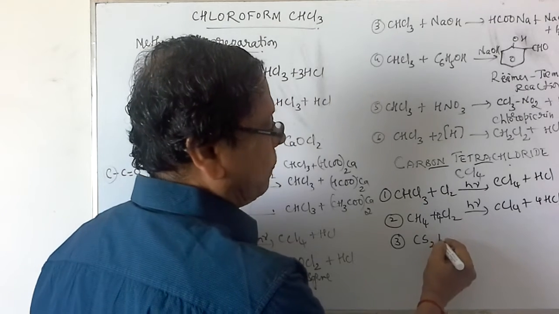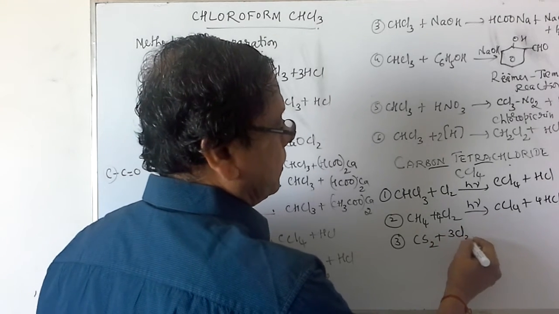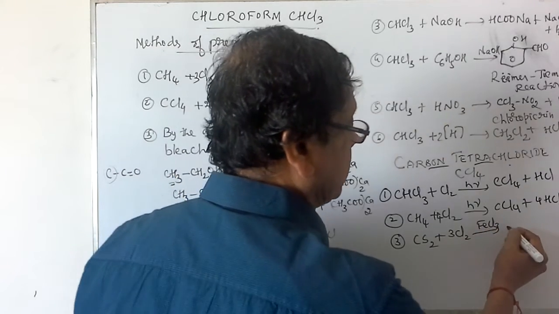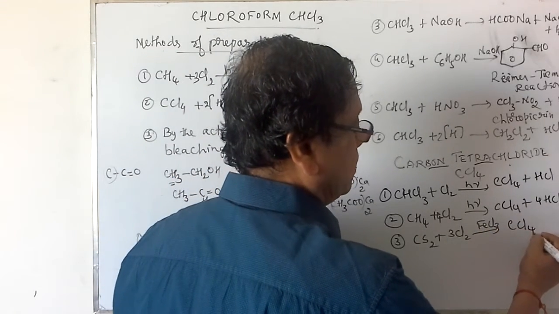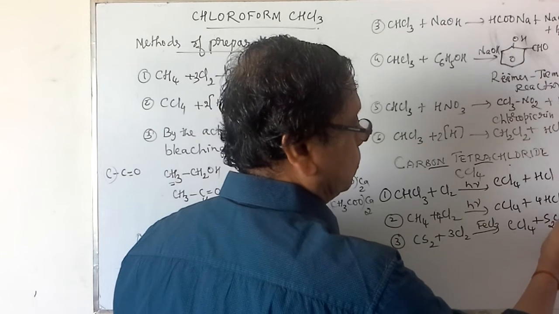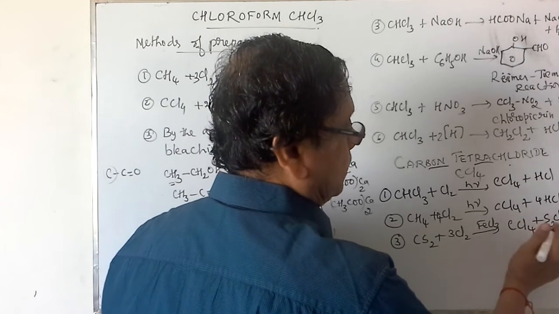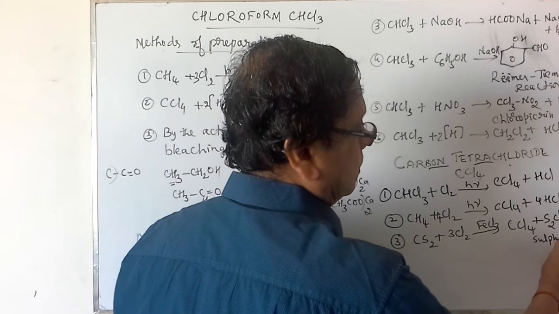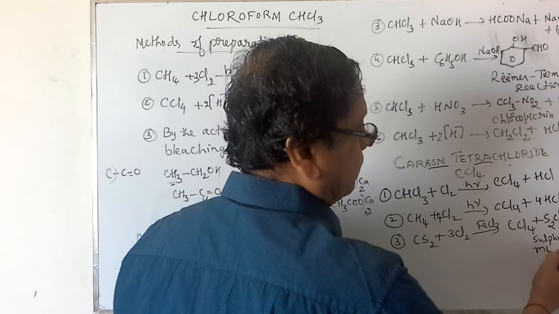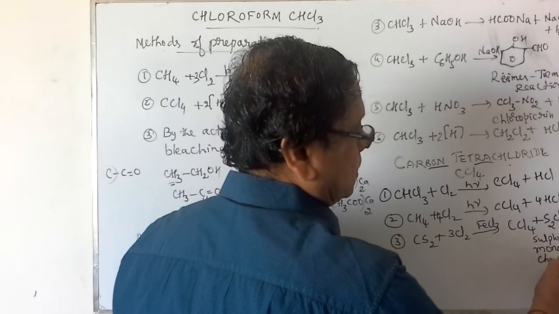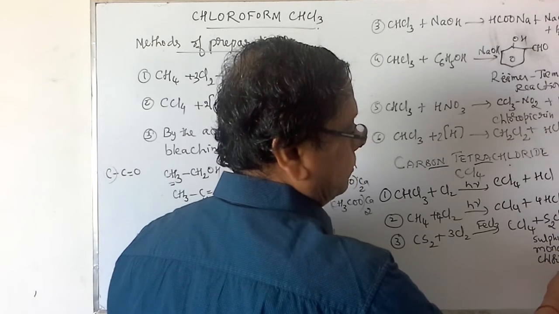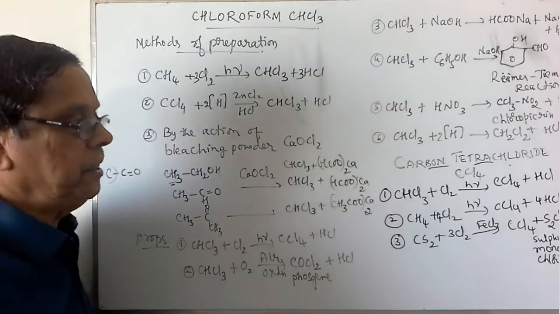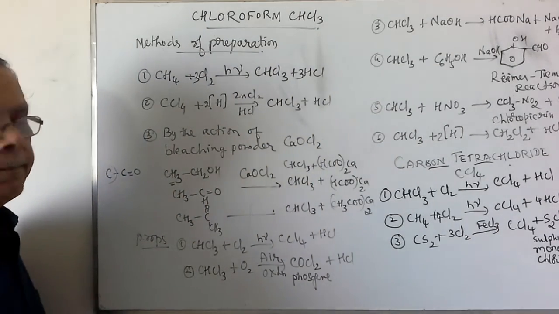When carbon disulfide is treated with chlorine in presence of FeCl3, it gives rise to carbon tetrachloride plus S2Cl2. This S2Cl2 is called sulfur monochloride. So these are the various methods for the preparation of carbon tetrachloride.